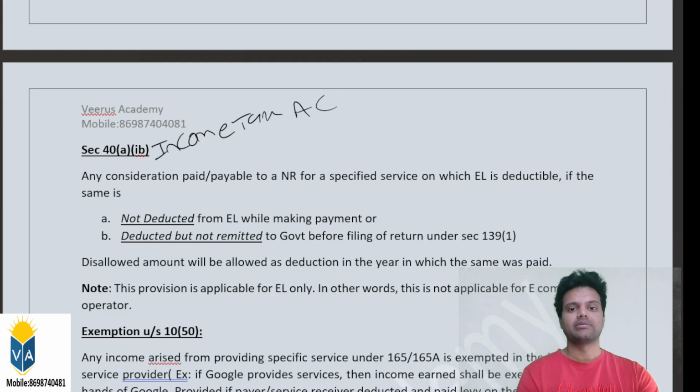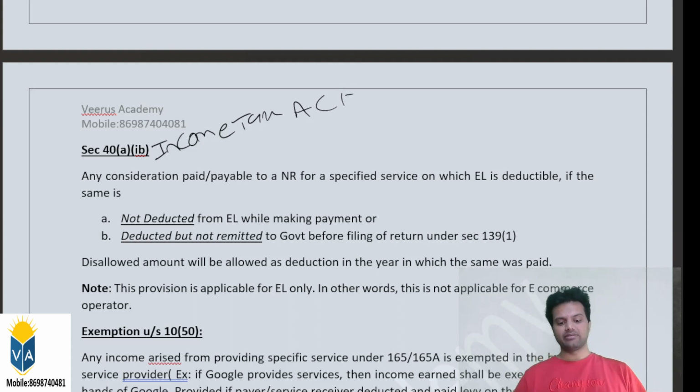Income Tax Act, section 40A. I think you might have heard about 40A(ia) by now. What is it? It is about disallowance. If any expense was paid without deduction of TDS on the same, then that particular expenditure will be disallowed, and it will be allowed in the year in which it was paid.